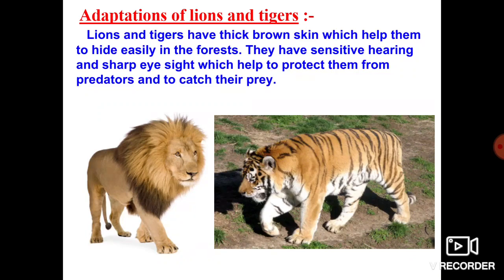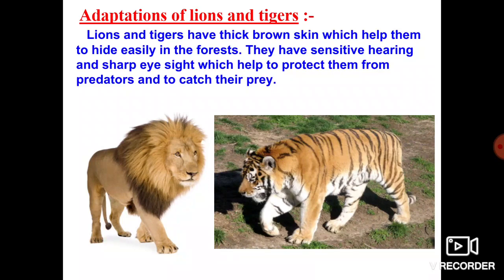What kind of skin do the lion and tiger have? Brown color. And what kind of adaptations do they have? The lion and tiger have very sensitive hearing and very sharp eyesight.